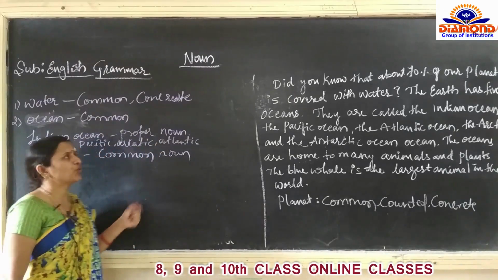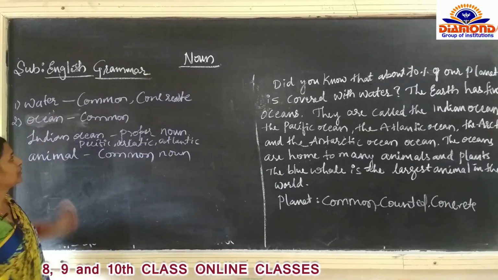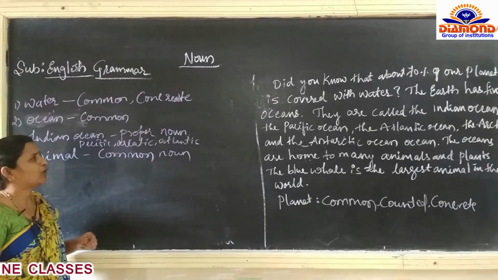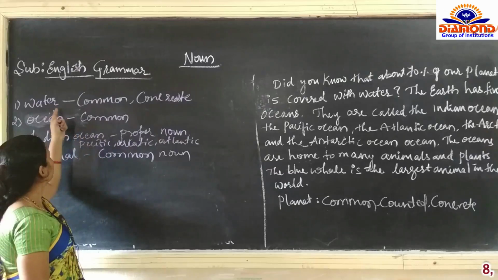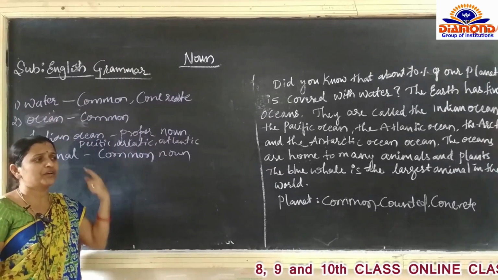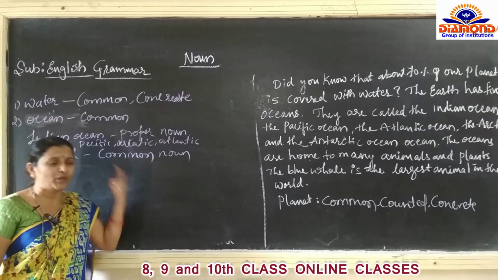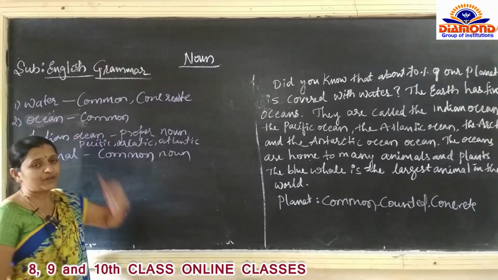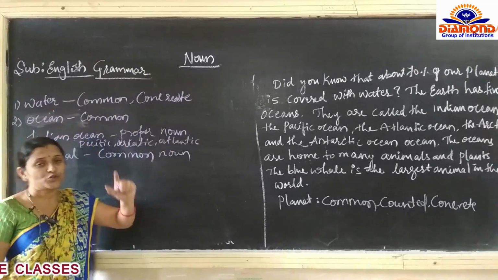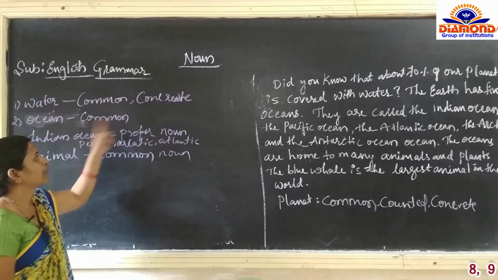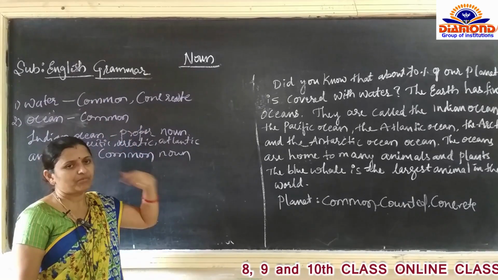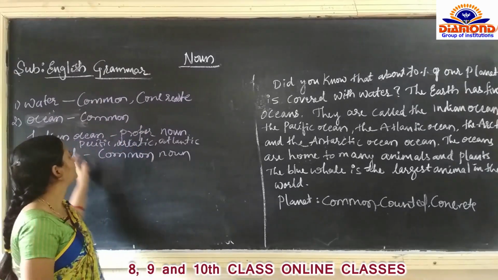So water is also a name. Can water be counted? No, water cannot be counted. For all the waters, it may be river water, well water, or bore water. For every water, the common name is water. So water is called a common noun, and it is a concrete noun also. Concrete noun means which can be touched and tasted.